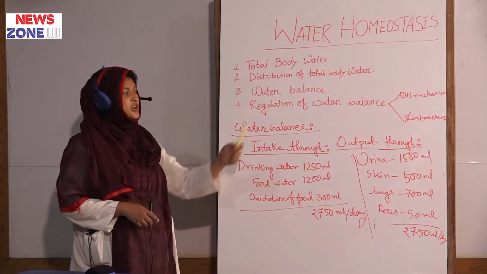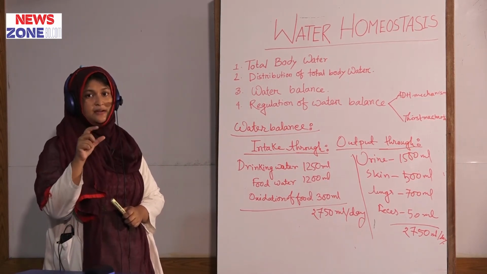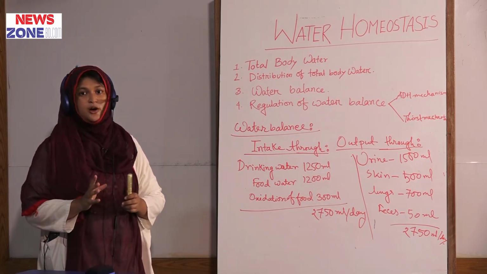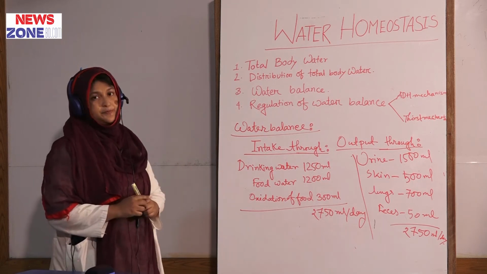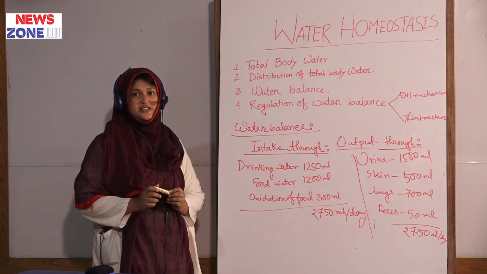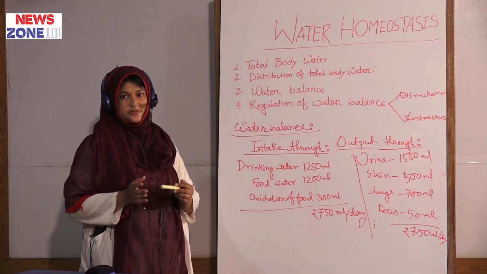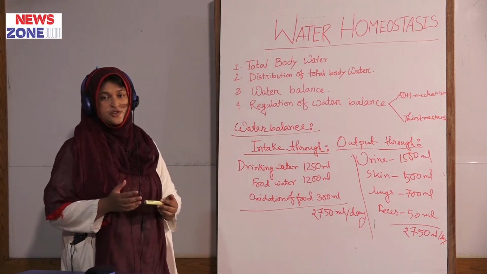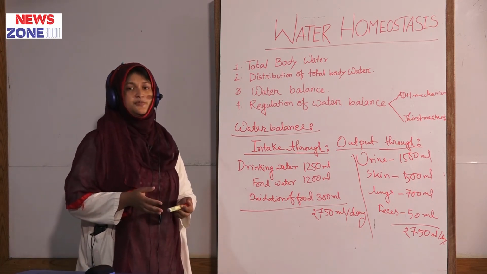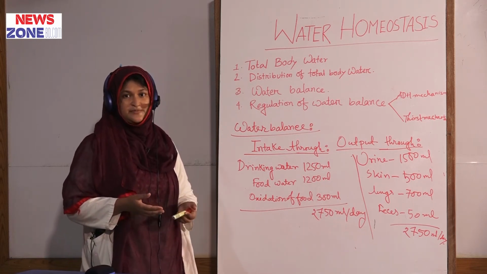Normally, in case of regulation of water balance, we talk about osmolarity. So, in case of osmolarity, we have to know the plasma osmotic pressure. Our plasma osmotic pressure is 280 to 300 milliosmol per liter, and plasma osmolarity is mainly maintained by sodium chloride, because solutes are the main contributors. Sodium chloride contributes 92% and other solutes contribute 8%. So, sodium chloride is the main contributor to maintaining plasma osmolarity.